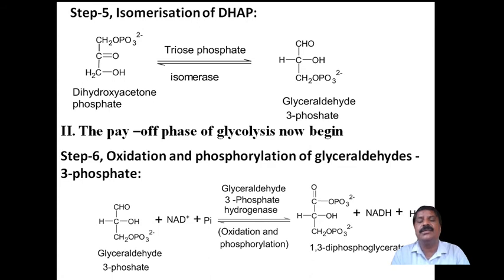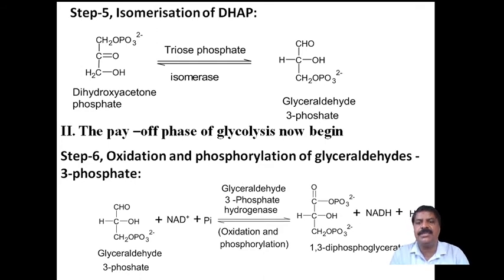These are the 5 steps, nothing but the preparatory phase of glycolysis. Then coming to the second phase of glycolysis, the payoff phase of glycolysis, it begins from steps 6 to 10. Now, to explain the payoff phase of glycolysis, you have to discuss from here only. Up to here is the preparatory phase, meaning up to the fifth step you have to write.